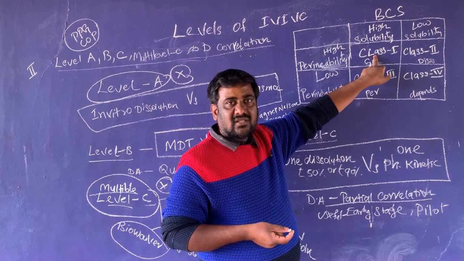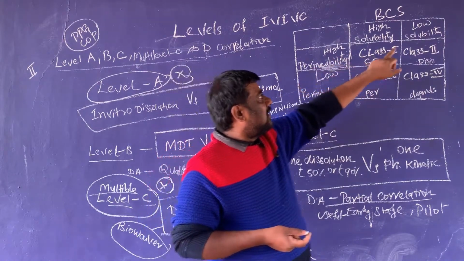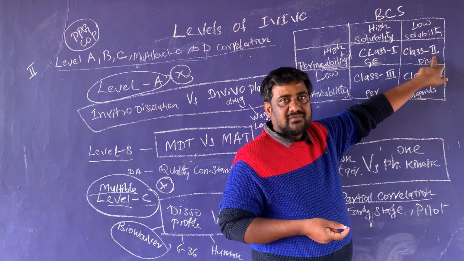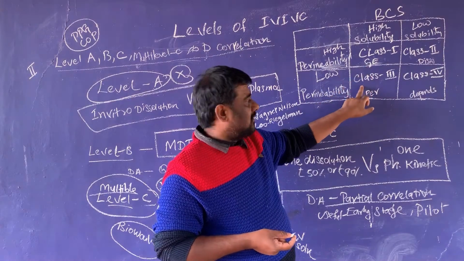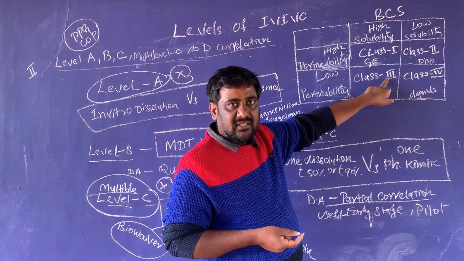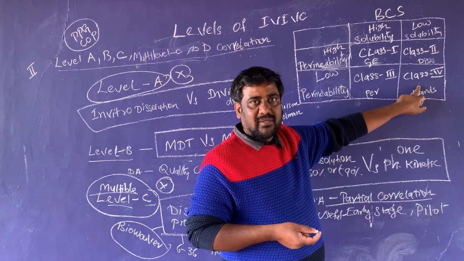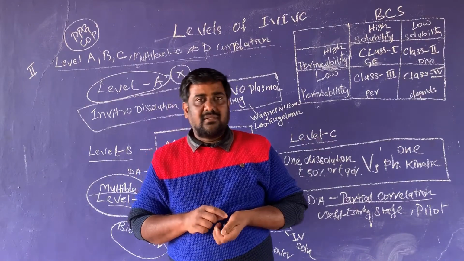So based on that, if the product is high soluble and high permeable, this is called class 1 classification. If it is high permeable and low soluble, this is called class 2 type of drugs. If it is low permeable and high soluble, those are called class 3 type of drugs. If it is low soluble and low permeable, this is known as class 4 type of drugs.